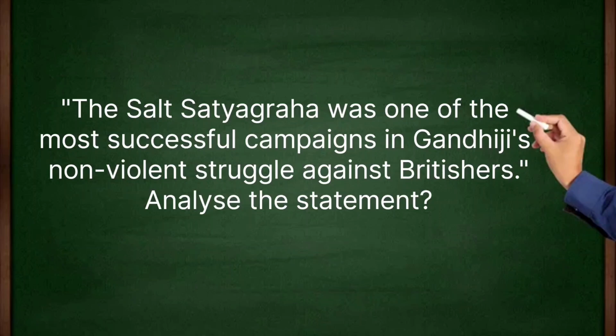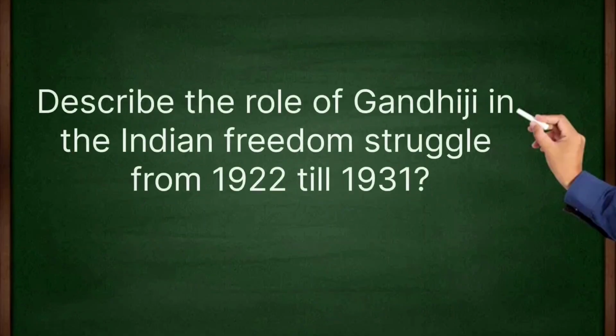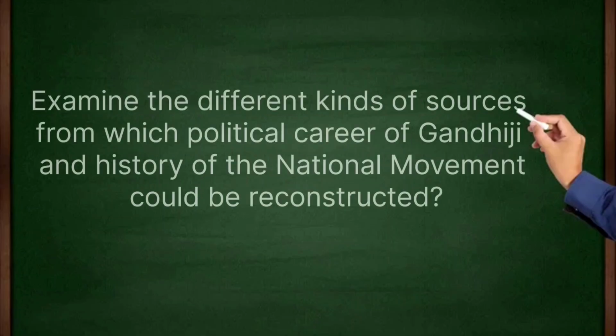The Salt Satyagraha was one of the most successful campaigns in Gandhiji's non-violent struggle against Britishers. Analyze the statement. Quit India movement became the mass movement. Support the statement. Describe the role of Gandhiji in Indian freedom struggle from 1922 to 1931. Examine the different kinds of sources from which political career of Gandhiji and history of Indian national movement could be reconstructed.